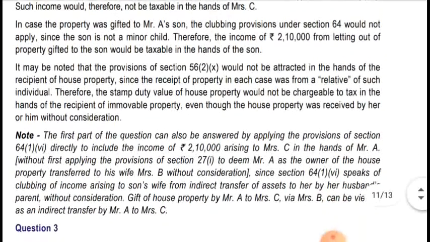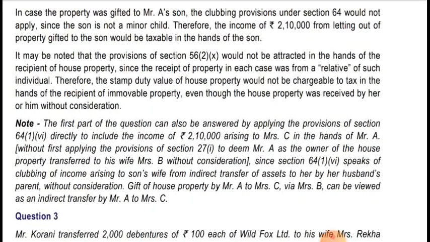Note, the first part of the question can also be answered by applying the provision of section 64(1)(6) directly to include the income of rupees 2,10,000 arising to Mrs. C in the hands of Mr. A, without applying section 27(1) to deem Mr. A as the owner of the house property transferred to his wife Mrs. B without consideration.